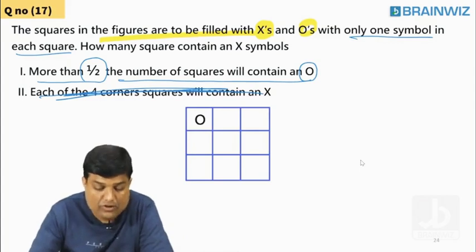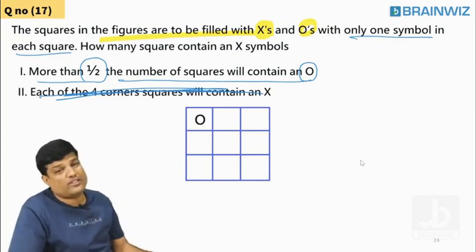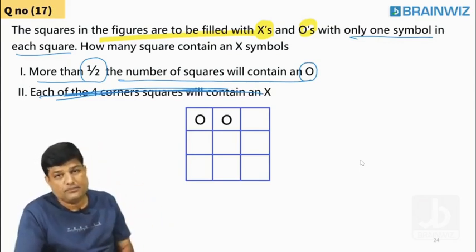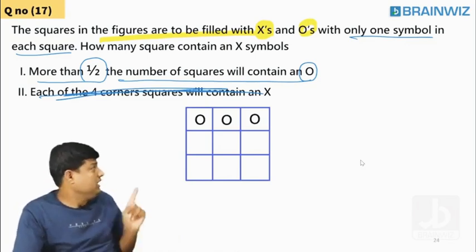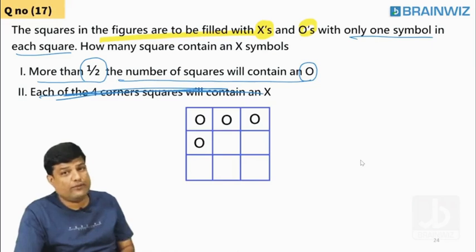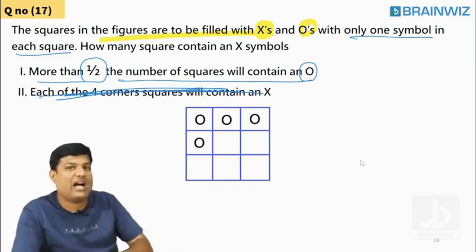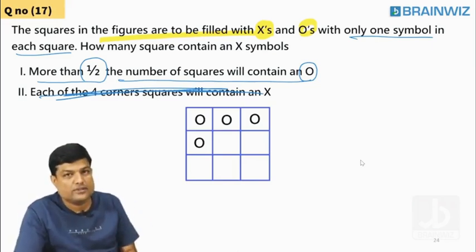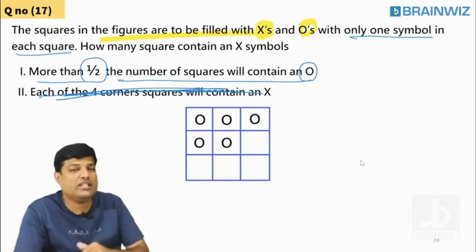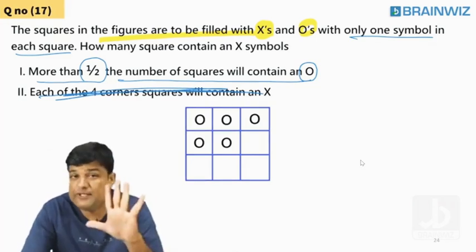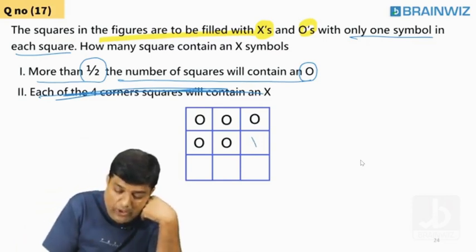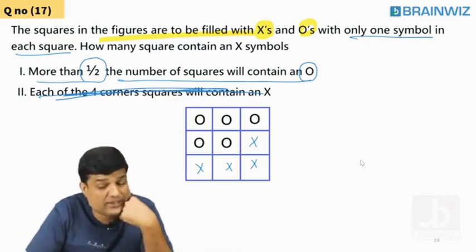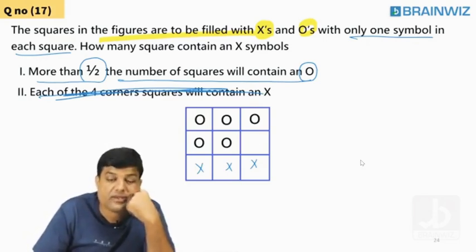So do you think one O which is there on the screen, is this more than half? No. If you look at this, now 4 O's are there. 4 is more than half or less than half? Half is 4.5. Okay. Now is this more than half? Yes, sir. 5 means more than half of the squares have O. If this is possible, how many X symbols are there? 4 X symbols. Are you understanding?